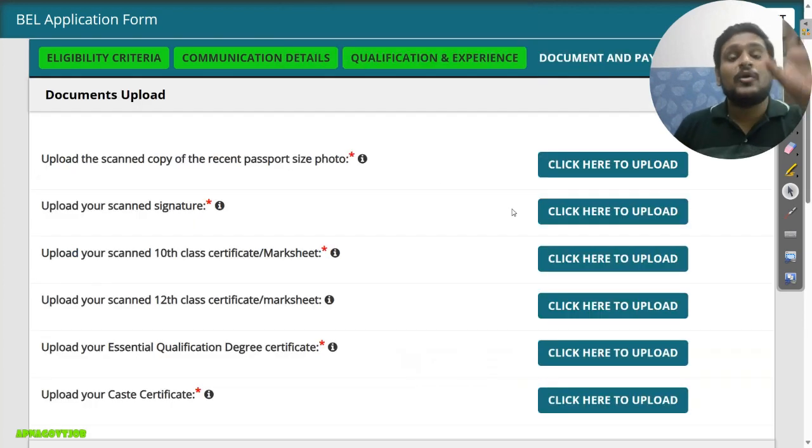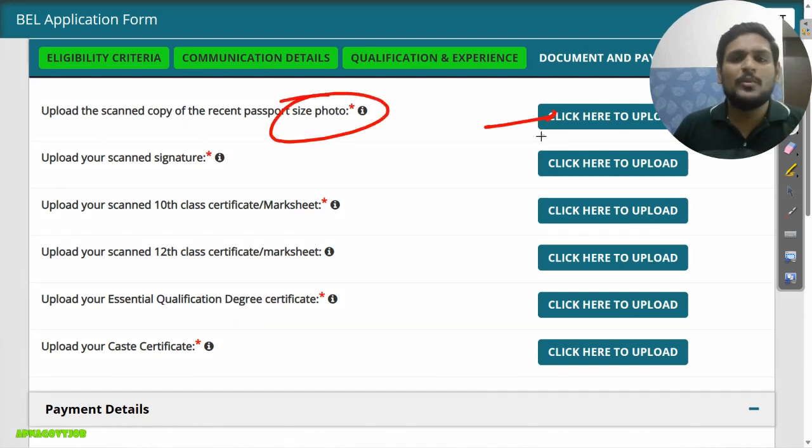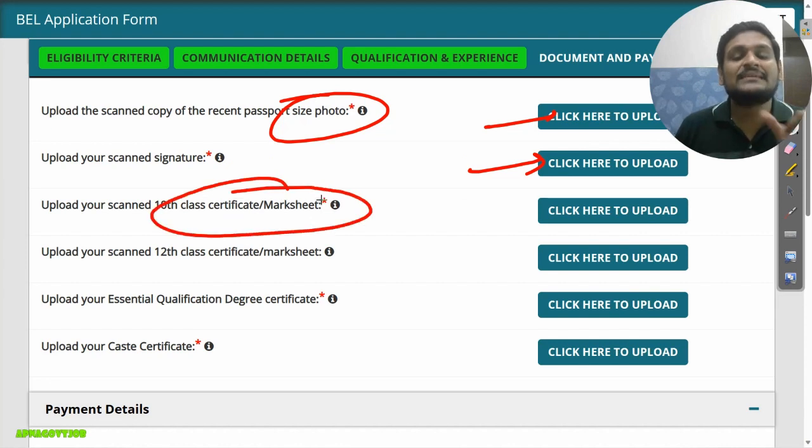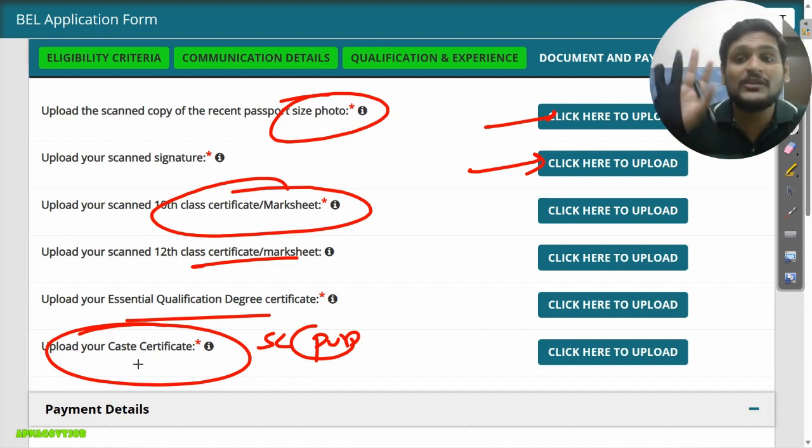Simple. Okay, next step is uploading. So as I already told you at the start, these are the documents you need to upload: your photograph here. Okay, just click on the upload button and select your photo, then signature here, then your 10th class certificate and mark sheet. Okay, 12th class certificate or mark sheet and degree is most important. Okay, and also caste certificate for SC candidates. For PWD you will get a button for the disability certificate, you need to upload all the details here.